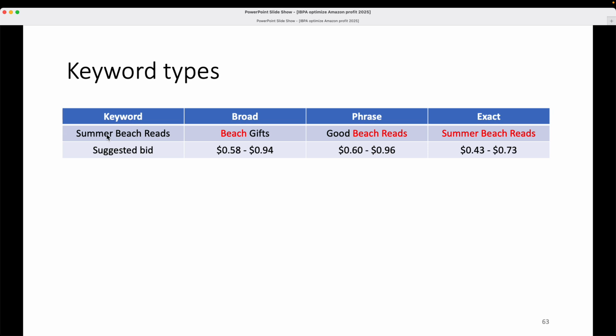So for a single keyword or phrase, summer beach reads, you could have three different types of bids on it. You can also do something called a negative keyword, where you forbid Amazon from triggering an advertisement based on this keyword set. I'm not going to get into negative keywords now, but when you're bidding, usually it'll be broad, phrase, or exact, or all three of them.